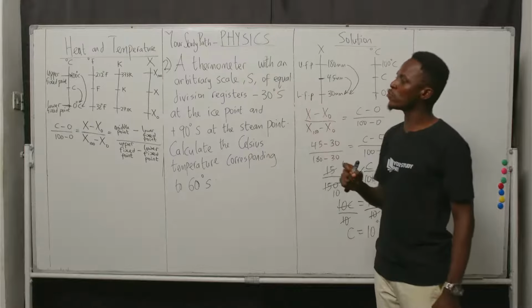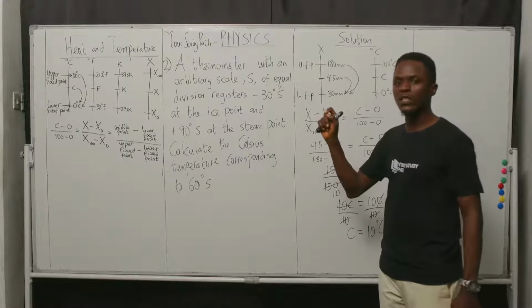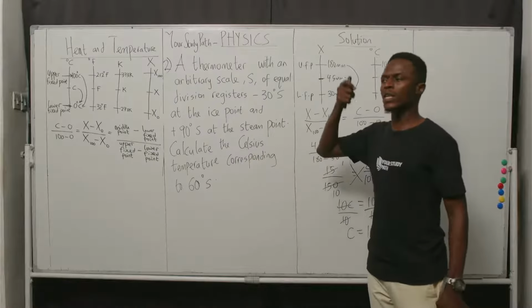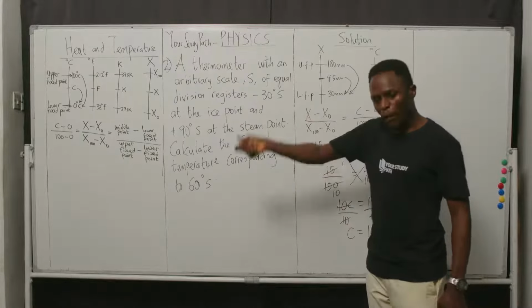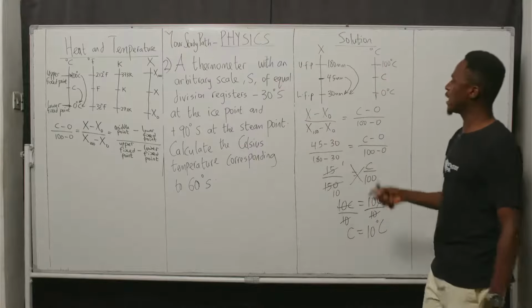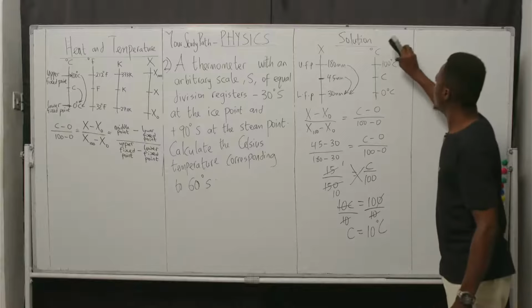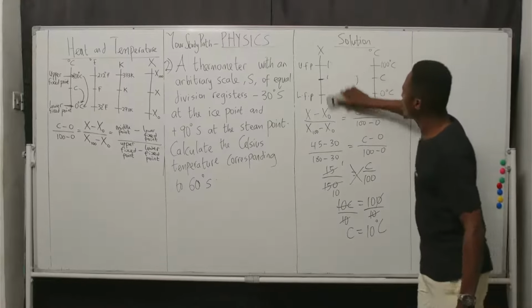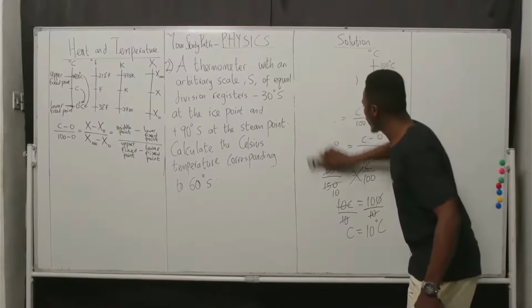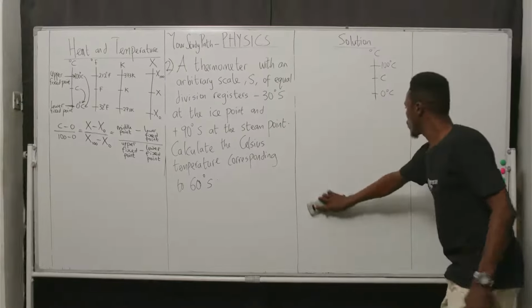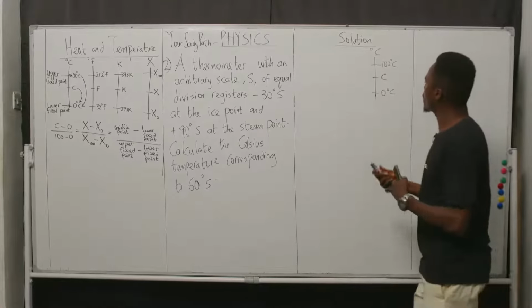The upper fixed point, which is 100 degrees Celsius, is the temperature at which water boils. We say steam point, we call it boiling point. So working with that, we represent this in a scale format. I'll leave the degree Celsius instance and clean off the X approach, such that we're now going to have this line.